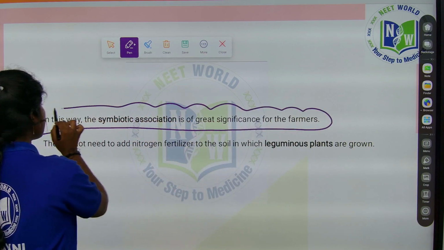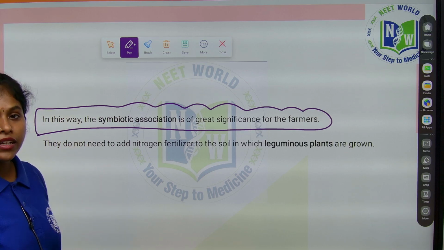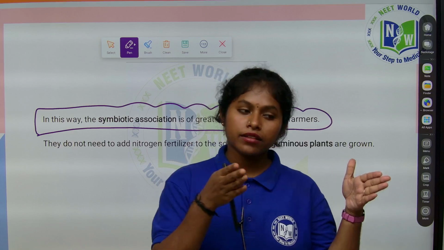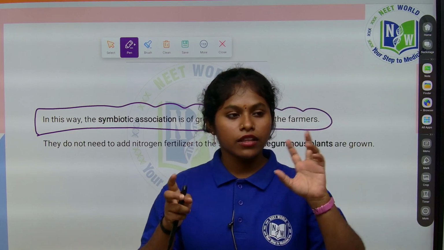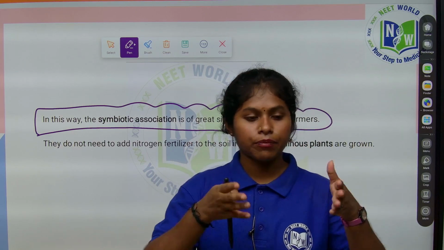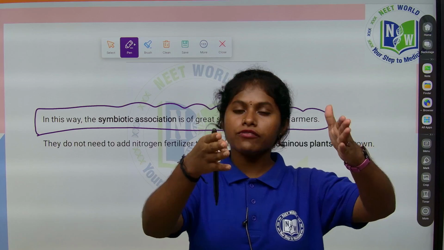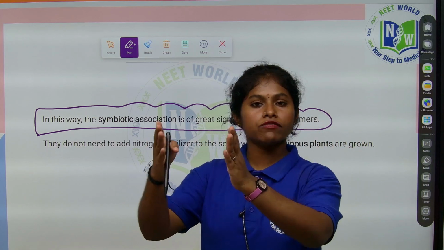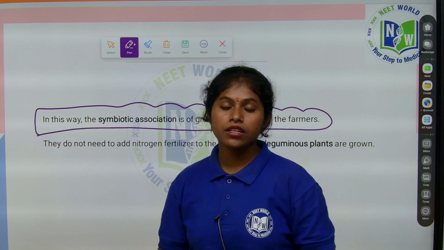As a traditional method, along with the crops, by the mixed farming method, two crops are grown at a time: one row of rice plants and another row of legume plants.